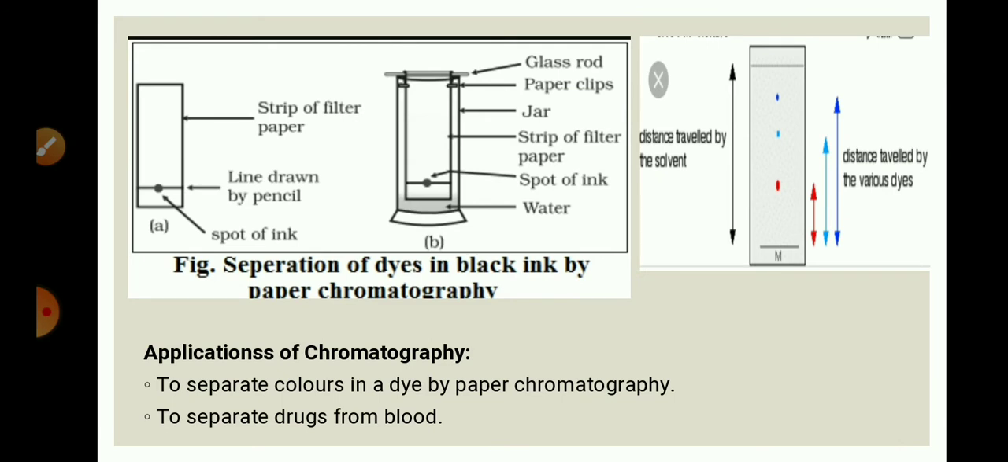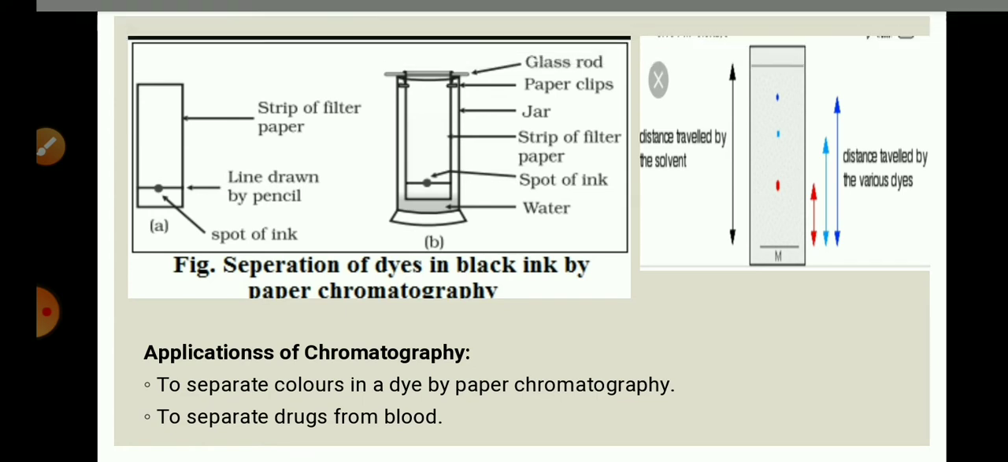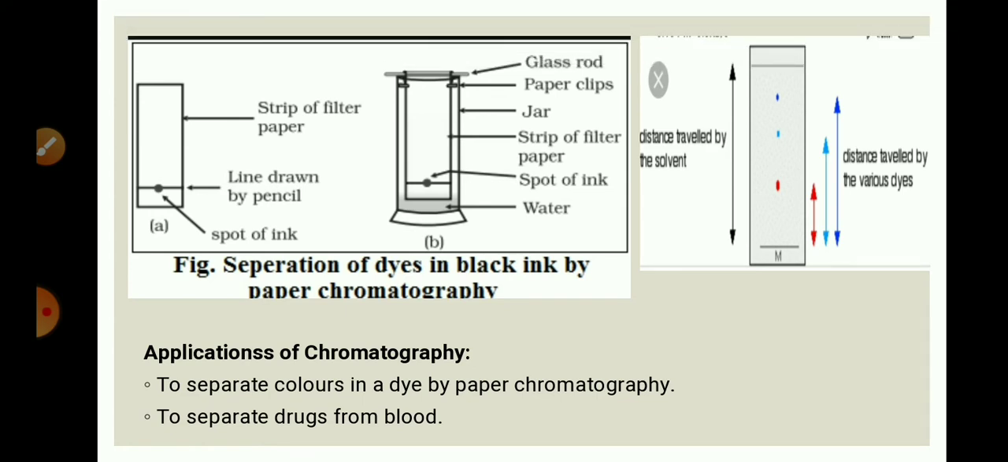There are different types of chromatography: paper chromatography, gas chromatography, high performance liquid chromatography. This diagram is of paper chromatography. Now what you have to do? We will see activity 2.7. I will suggest you to read all these activities of your book. Now see activity 2.7. What you have to do?